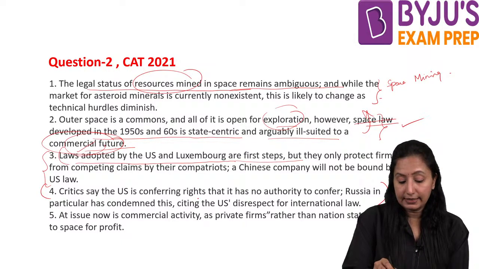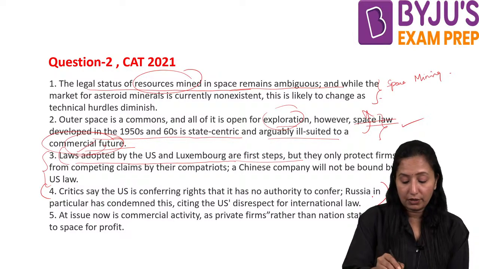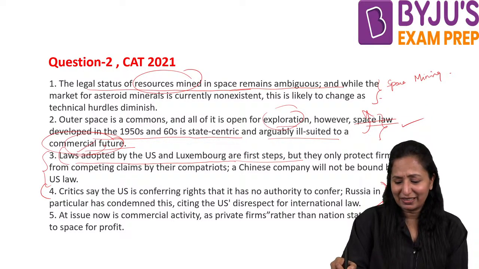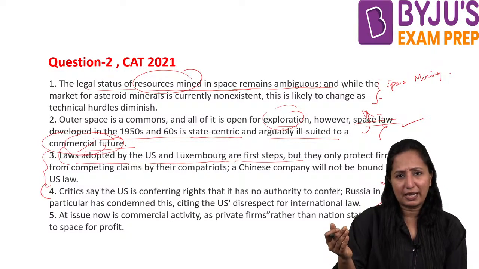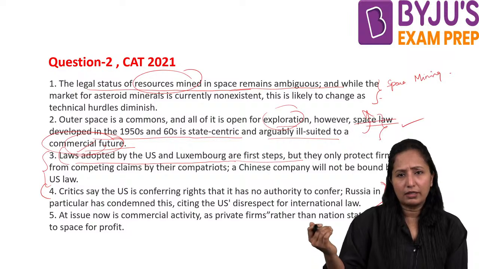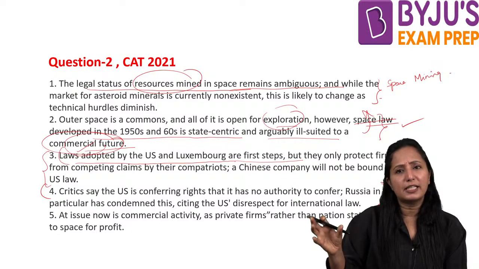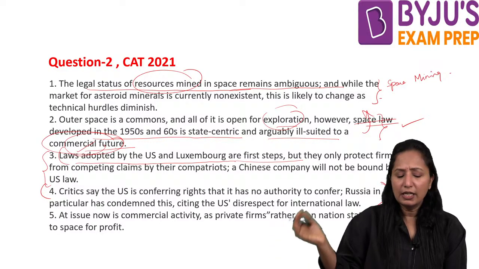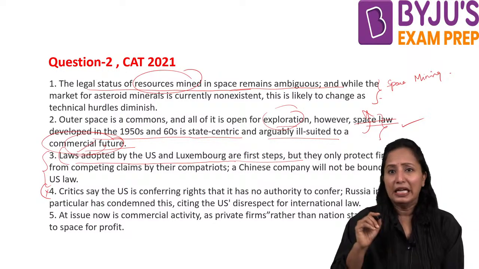Critics say that the US is conferring rights that it has no authority to confer, and it is talking about some critics. Where are the critics from here? We are talking about space mining, mostly the law's legal status, but nowhere are we criticizing. We don't want any criticizer here because this topic is talking about space mining and law. So I can keep it as my answer.